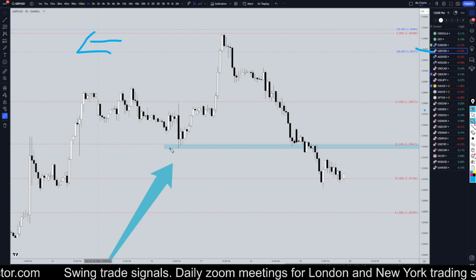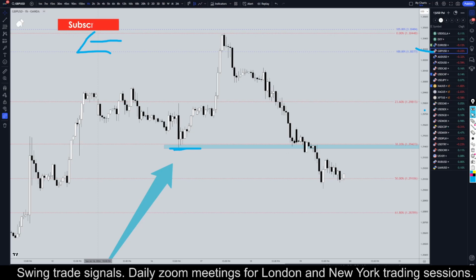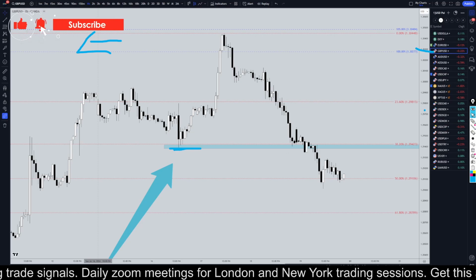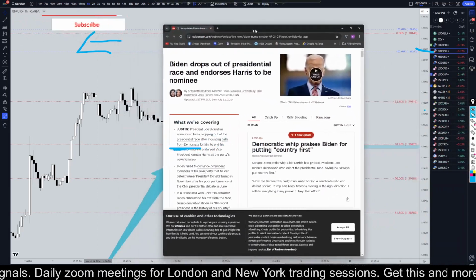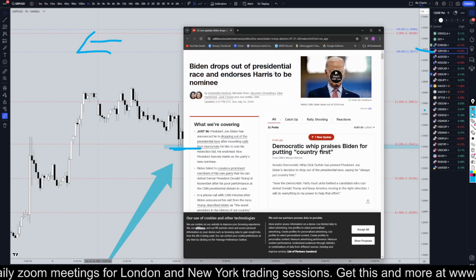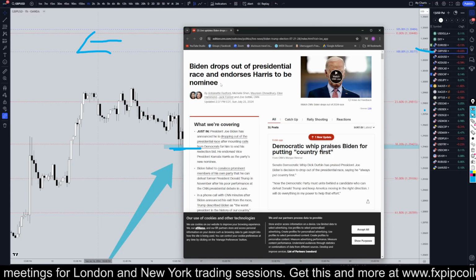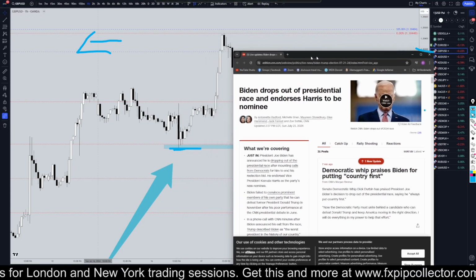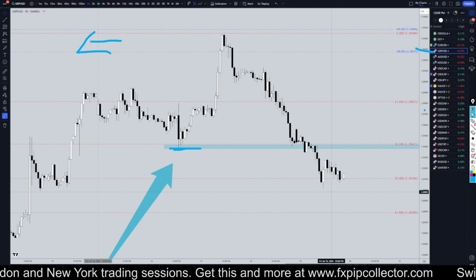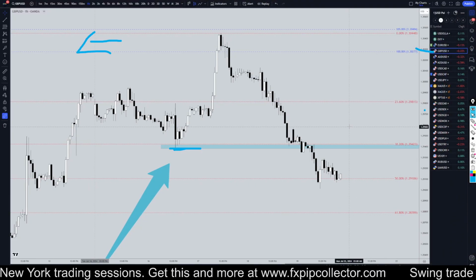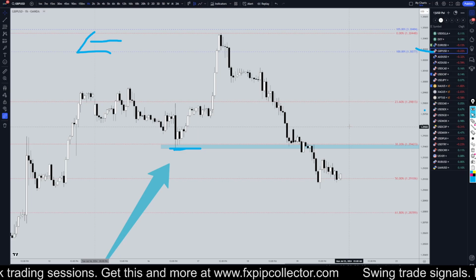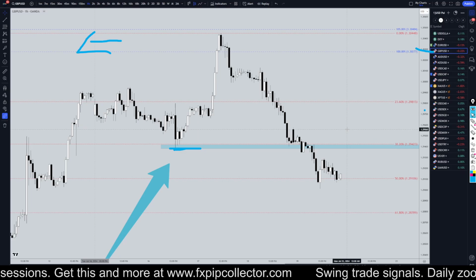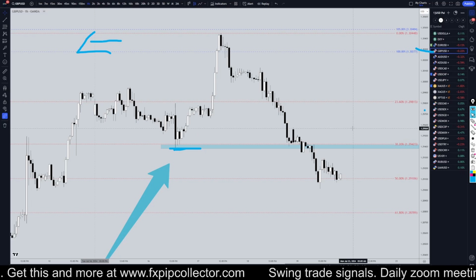So the pound dollar actually did break down, structure to the downside, but we do have some pretty important news coming out of the US tonight, which is that Biden did decide to drop out of the presidential race for 2024. Now, normally if the market thinks that the Republicans are going to win, then that is usually pretty bearish for the US dollar and very bullish for the US stock markets and the US indices.